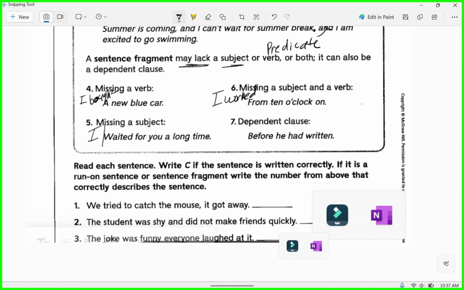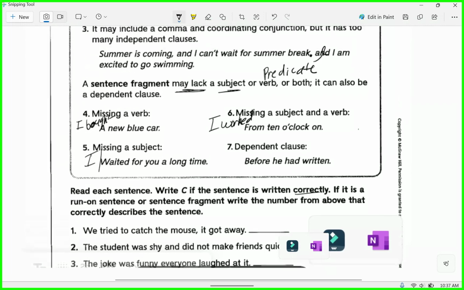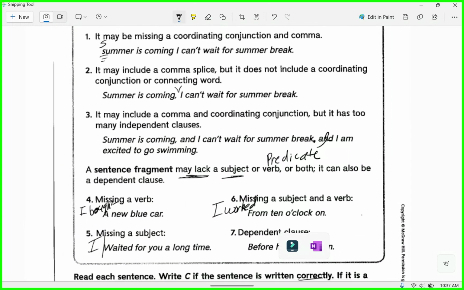You're going to write C if the sentence is written correctly, okay? How about you just write the word correctly? If it is a run-on sentence or a sentence fragment, write the number from above that correctly describes the sentence. All right, so you're gonna say that sentence is either a 1, a 2, a 3, a 4, or one of the 5s.